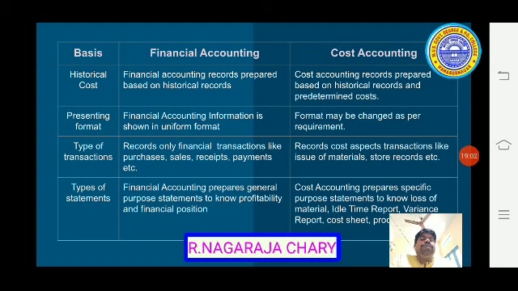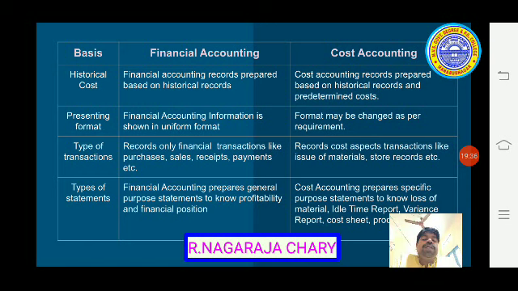According to the requirement you have to prepare cost information. So next see the type of transactions. Financial accounting records only financial transactions like purchase, sales, receipts, payments, etc. Whereas in cost accounting, only cost aspect transactions are recorded: issue of materials, store records, production aspects. Like that we record in cost accounting.